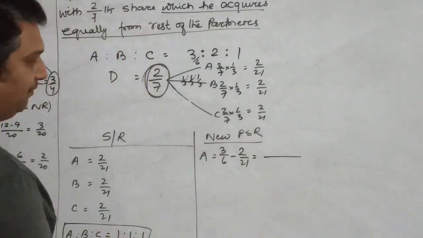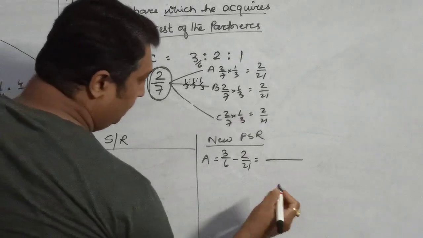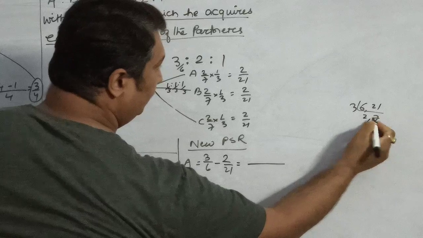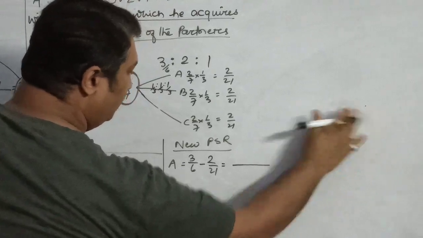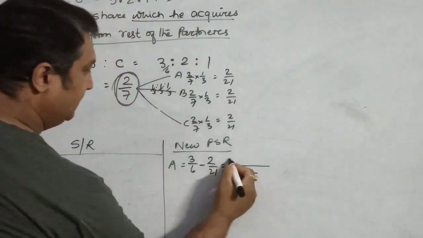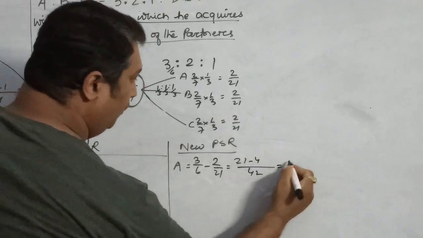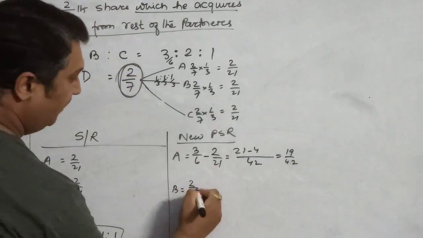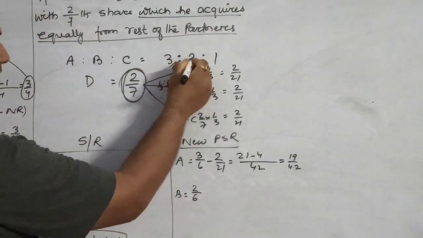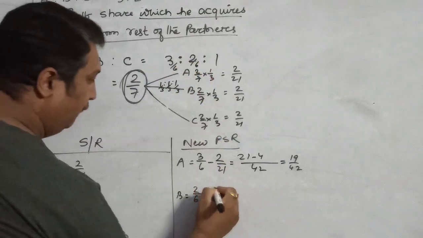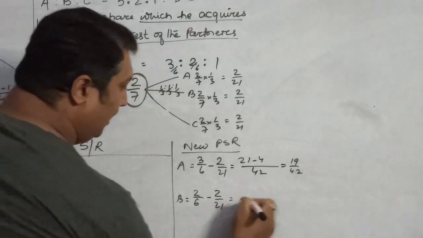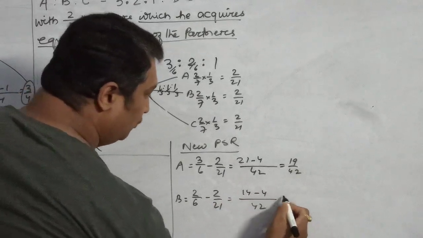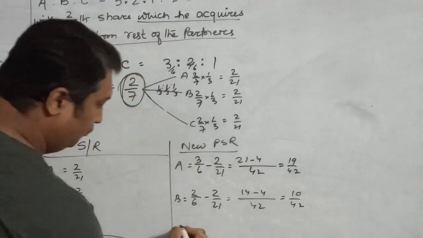So the LCM will be 42. 6 sevens are 42, 7 threes are 21, 2 twos are 4, so 19/42. What about B? B was having 2/6 as his share, out of which he has also given 2/21. LCM will be 42. 7 twos are 14 minus 2 twos are 4, so 10/42.